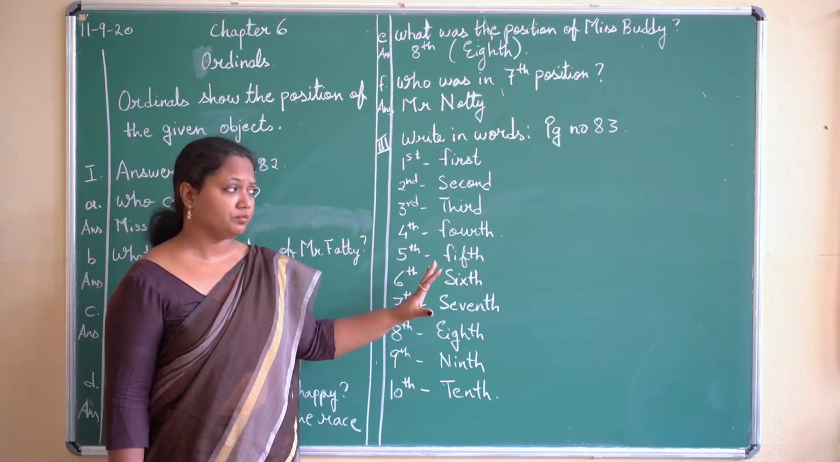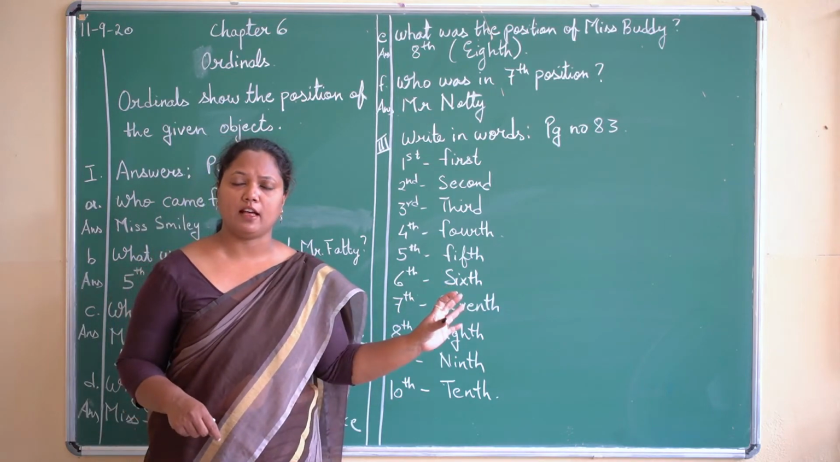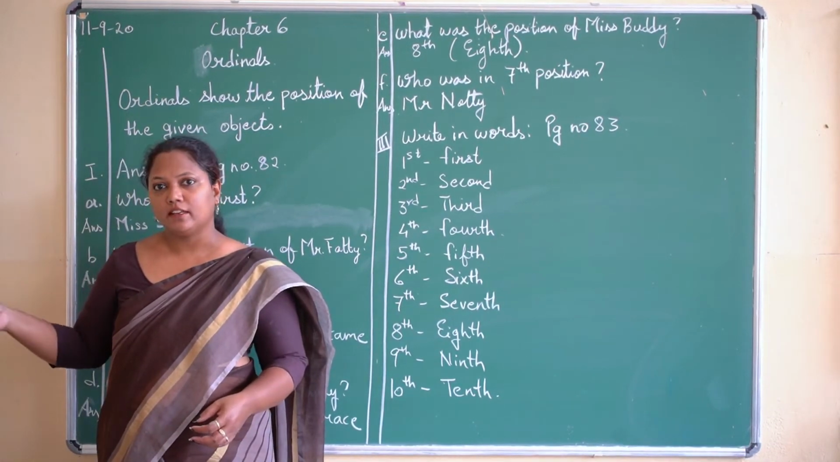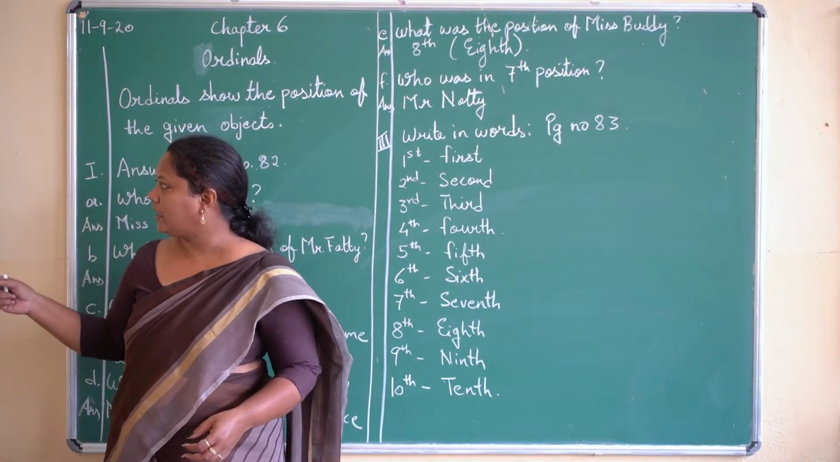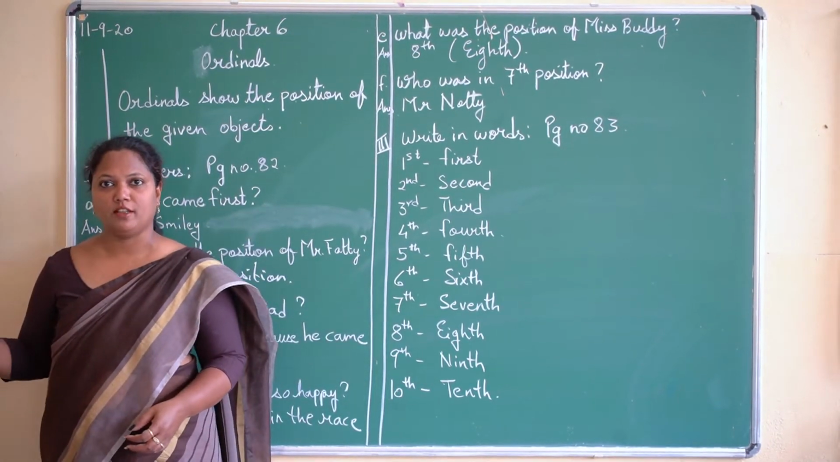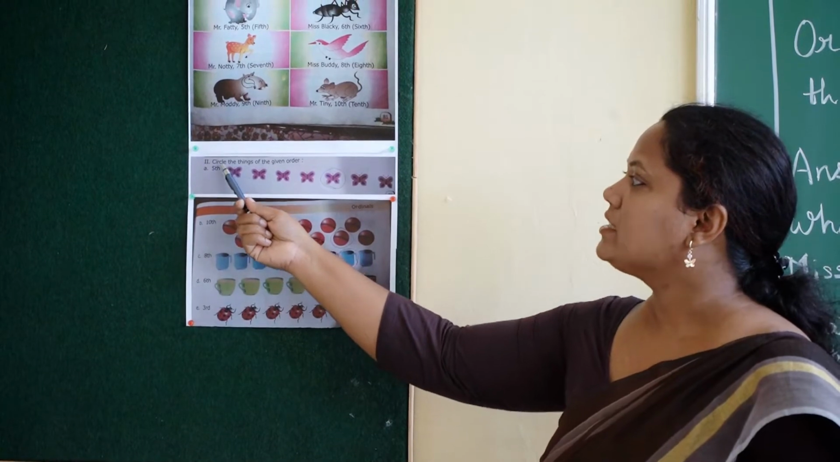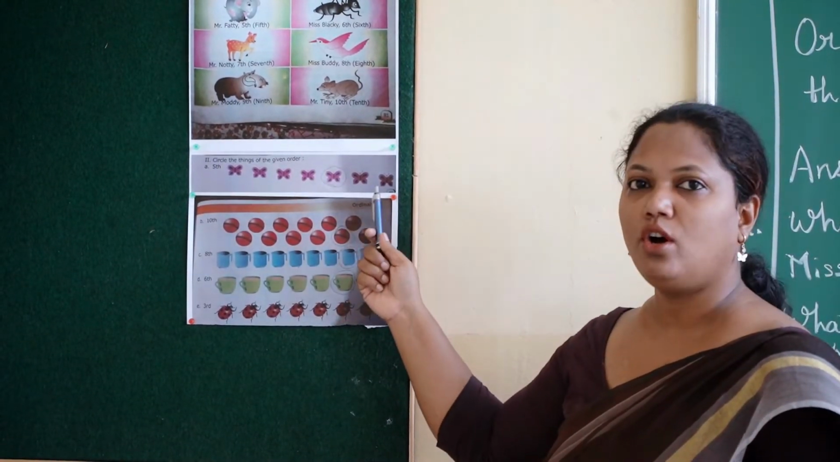Alright, so now I have put some more pictures so that we can recognize the given objects, the position of the given objects. Alright, now come to the next question, that is the second question. Circle the things of the given order.